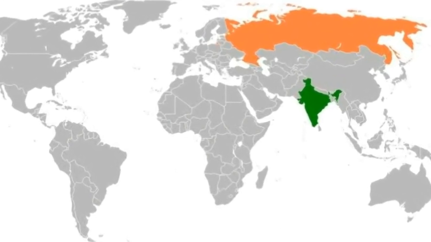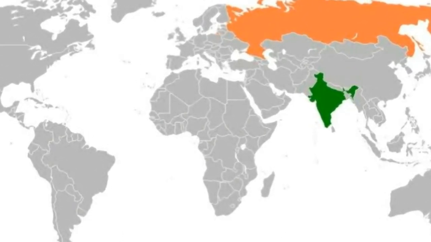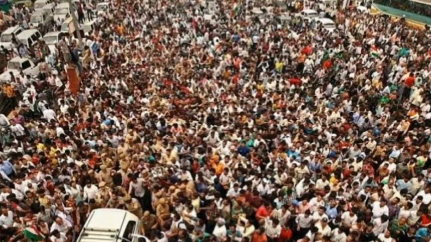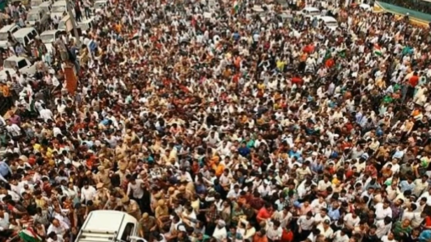So you can see the differences here, that in Russia we have a large amount of land but very few people living there, and in India we have a very small amount of land and so many people living. And these so many people, that is the population growth, is the grassroots reason for every major problem in India.